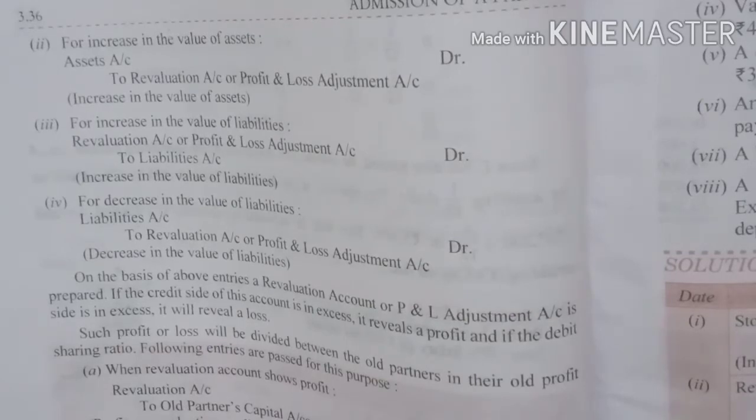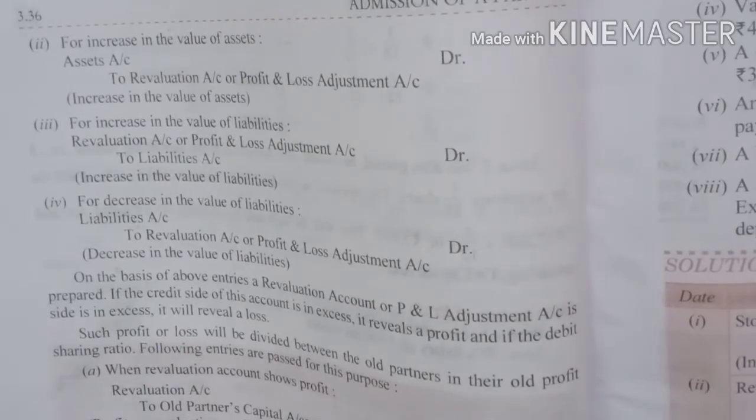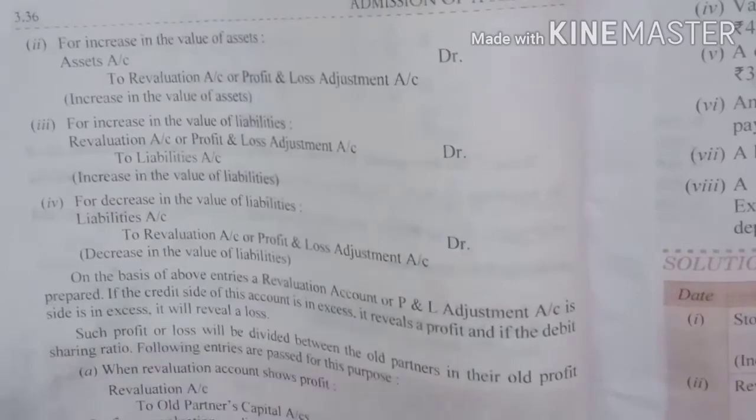I hope you remember in maths, when 2 minus signs come, minus 2 minus 8 will give you minus 10, right? Same system we are following. We will credit it. So it will be revaluation account debit to liabilities account. Why? Increase in the value of liability.